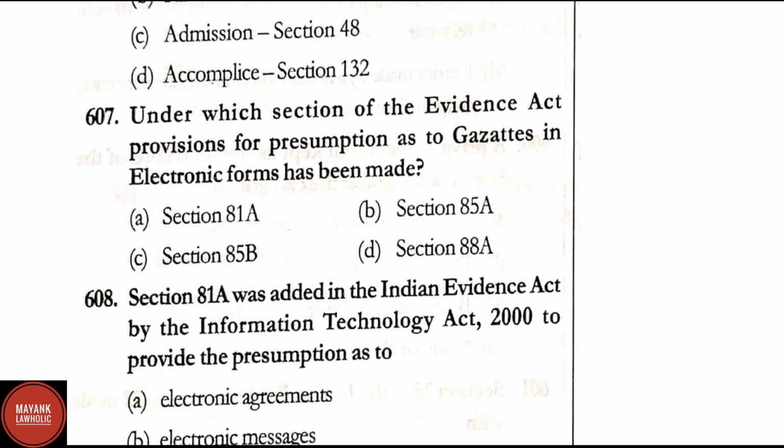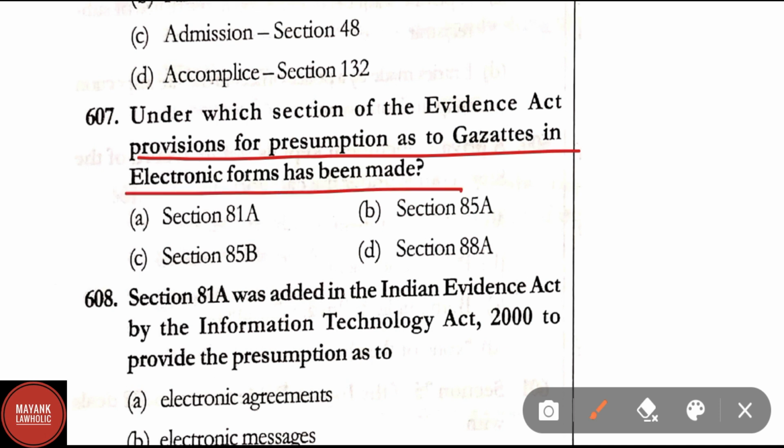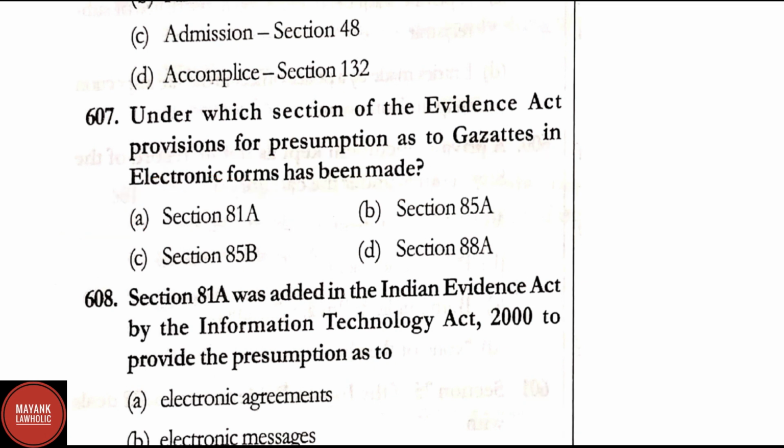Question number 607. Under which section of the Evidence Act provisions for the presumption as to gazettes in electronic form has been made? Correct answer is option A, that is section 81A of the Indian Evidence Act.